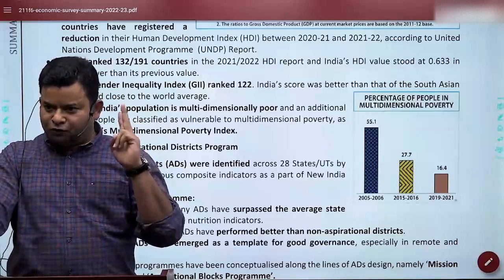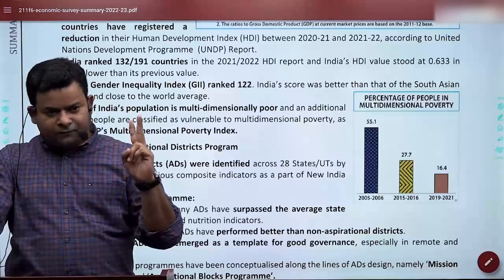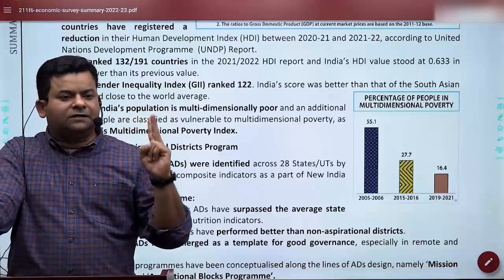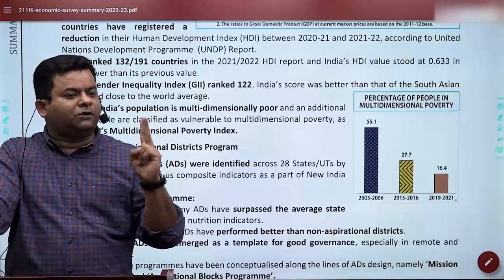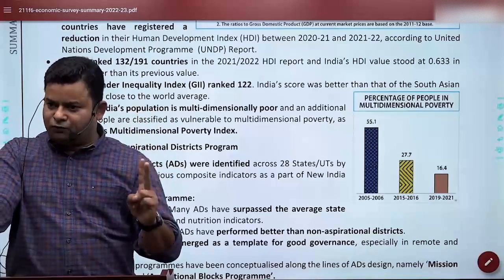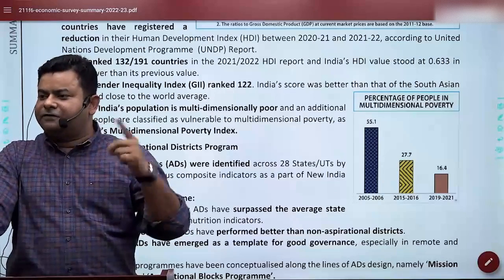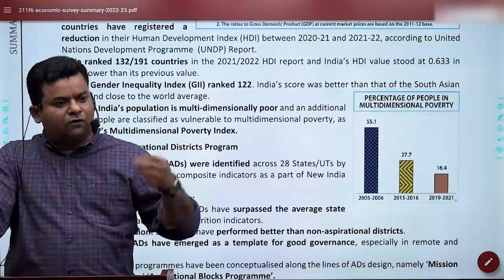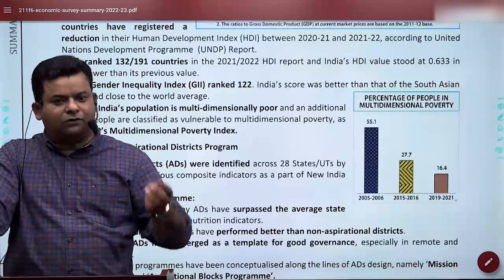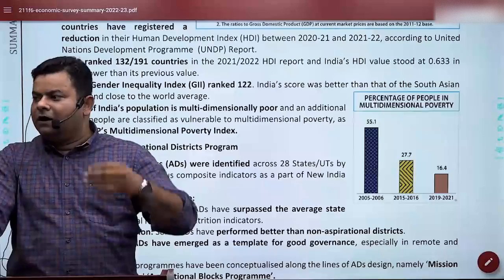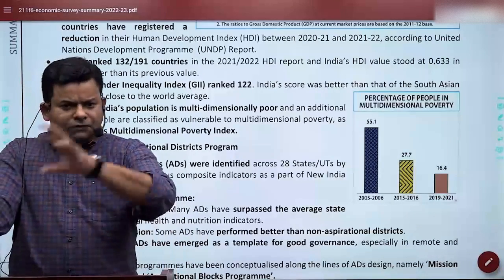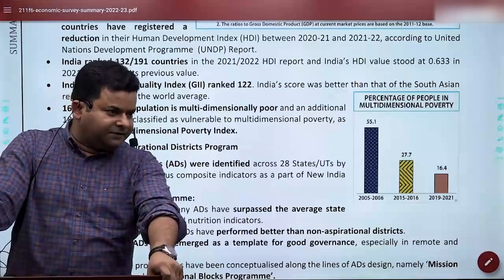For health, we have two things. One is nutrition, and second is the child mortality rate. For education, we have two things, expected years of schooling and school attendance. The other 6 things are whether cooking fuel is there or not, whether housing is there or not, whether sanitation is there or not, safe drinking water is there or not, and then we have what are called assets. So that is how we got 10 parameters.